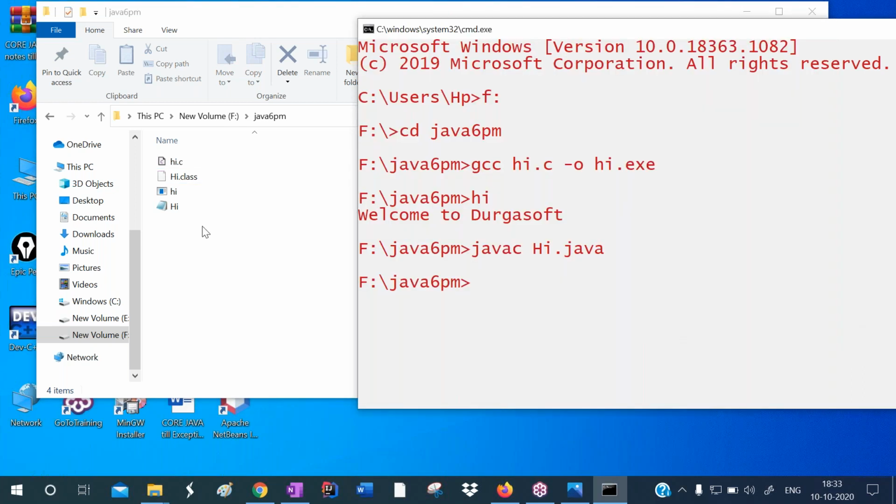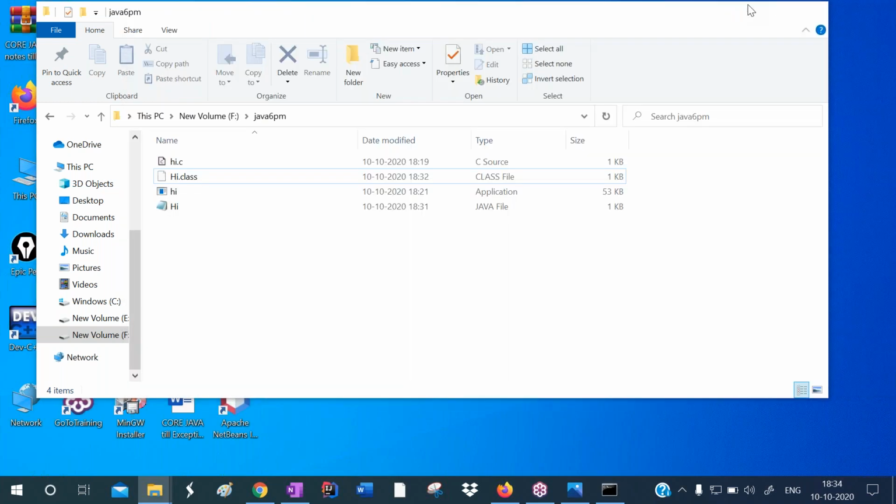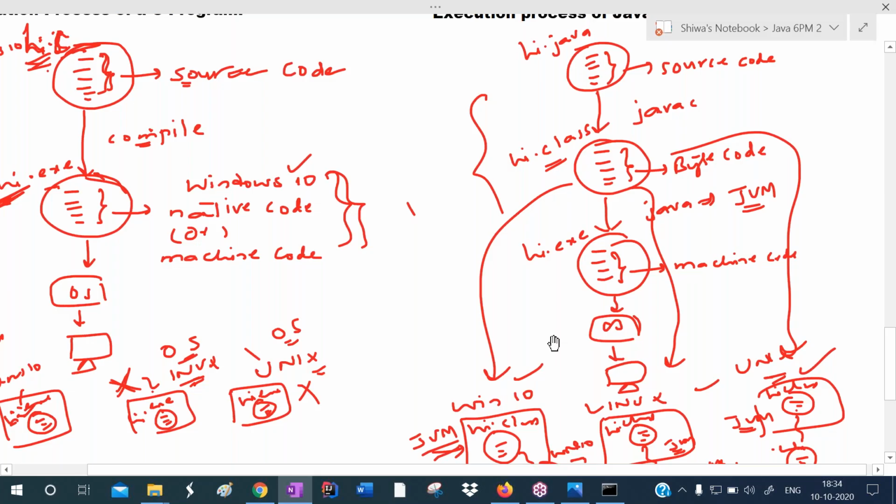To run this Java application, I'm using the java command. So I'm writing java Hi. Now that bytecode will be translated into machine code that will be placed in the exe file. See here, the output came. This is the execution process of a Java program. With this we can understand that after compilation it is not directly creating the exe file; it is generating one intermediate file. In Java we call that the bytecode.